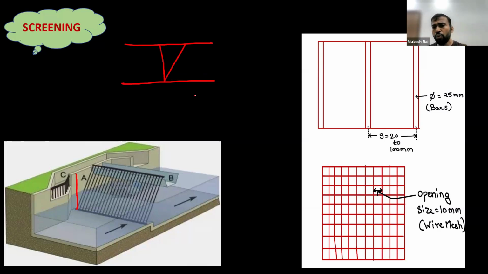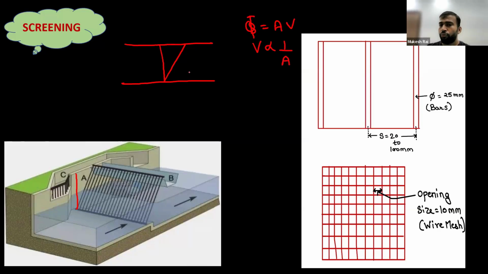Many of you think that we will install the screen in the vertical manner. Don't do that. Why? Because you know that Q equals AV, that is, the discharge is equal to area into velocity. If we keep the discharge constant, then velocity is inversely proportional to area.